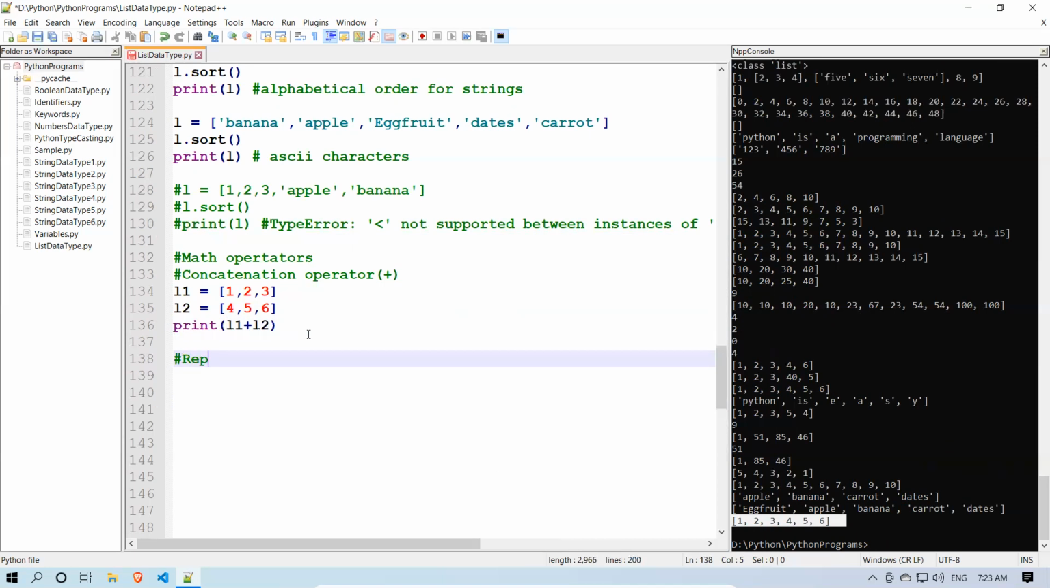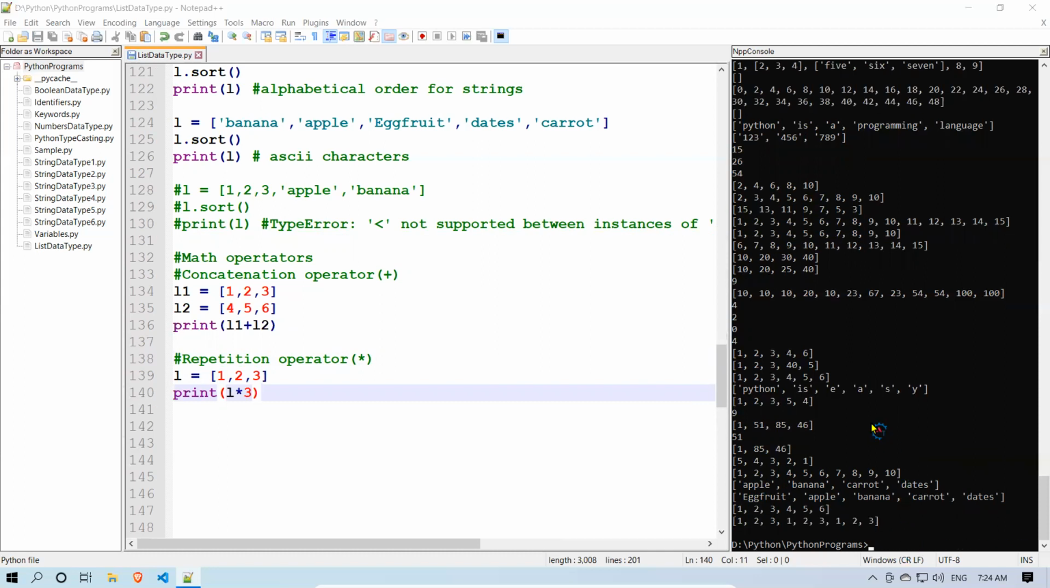This is the repetition operator, that is star. So what happens? L is equal to 1, 2, 3, print L star 3. Okay, L star 3. What happens when you say L star 3? The same list is repeated 3 times. You see 1, 2, 3, 1, 2, 3, 1, 2, 3.